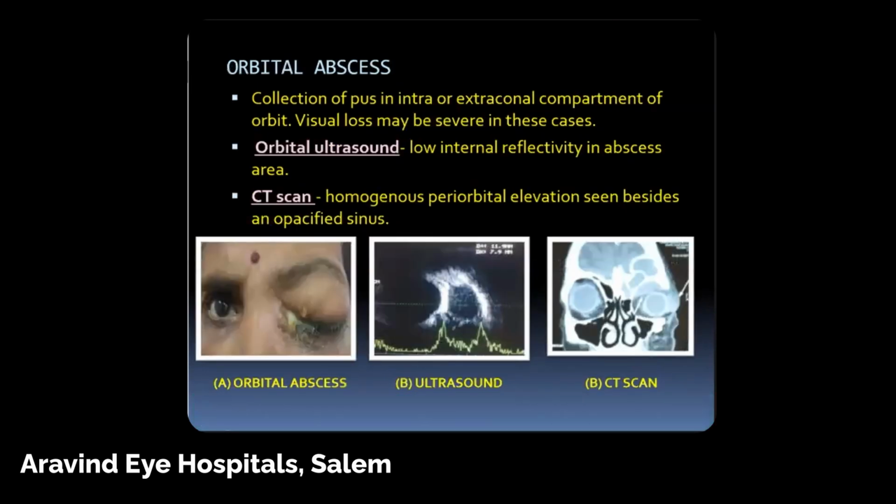Next, coming to the orbital abscess, this is a collection of pus either in the intraconal or extraconal compartment of the orbit. Visual loss may be severe in these cases. You can do an orbital ultrasound, which shows low reflectivity in the abscess. CT scan again shows a homogeneous periorbital elevation and opacification. You can see these are the opacified sinuses. So this patient had orbital cellulitis secondary to sinusitis.